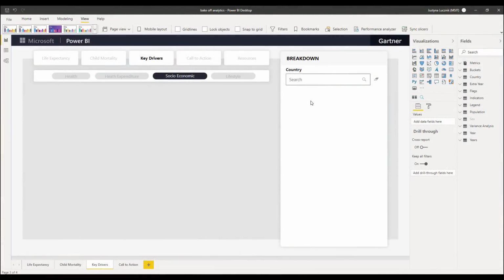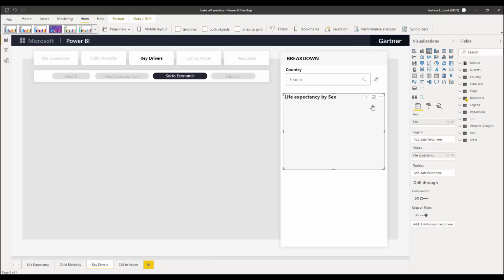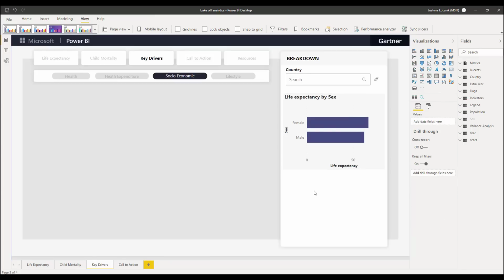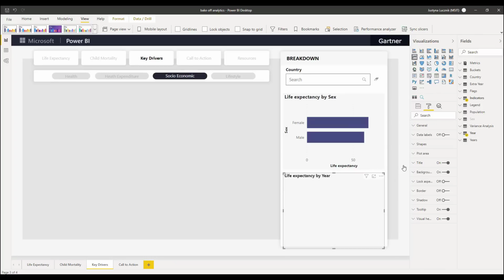Building a visual in Power BI is as simple as asking a natural language question. We're going to start by looking at life expectancy by sex and adding a visualization to the page. And we're going to add another one, looking at life expectancy by year. Power BI automatically figures out the most appropriate visualizations for my questions, which is a bar chart and a line chart.